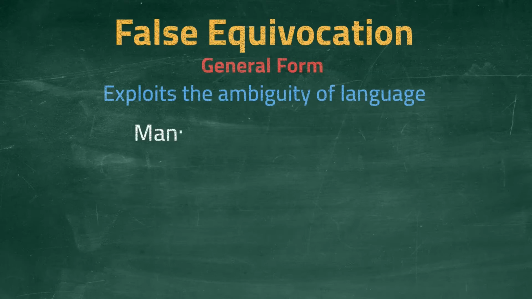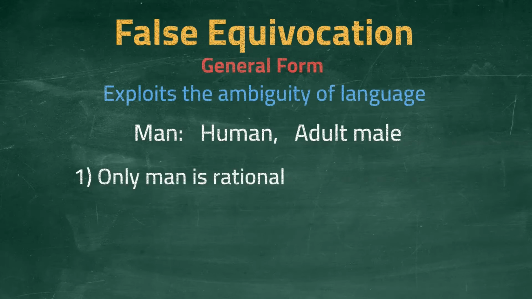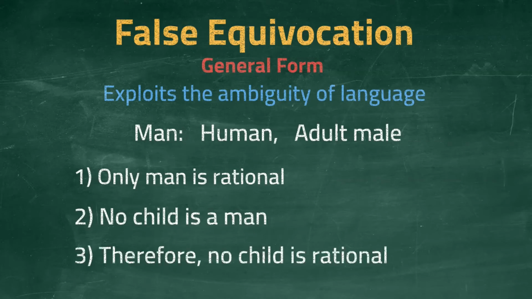Consider the word man. One meaning of the word is human, as in the phrase giant leap for mankind. But another meaning of the same word is an adult male human. In this sense of the word, men, women, and children are separate and distinct. A fallacious argument might have the following syllogism. Only man is rational. No child is a man. Therefore, no child is rational.